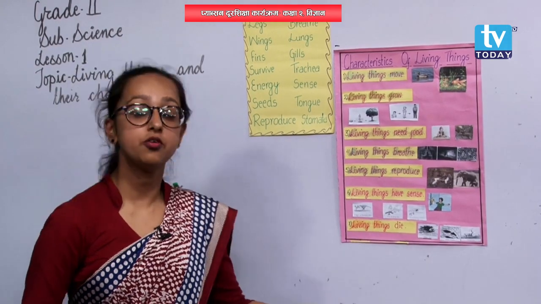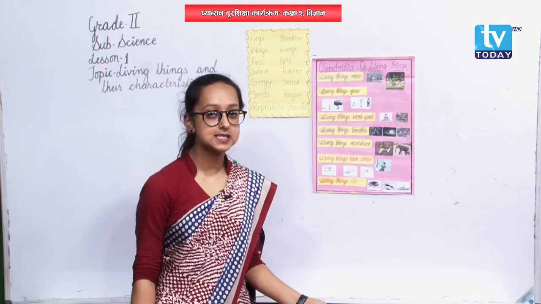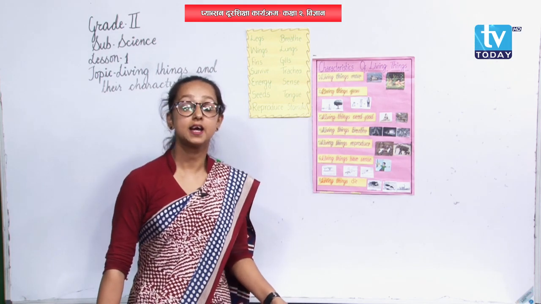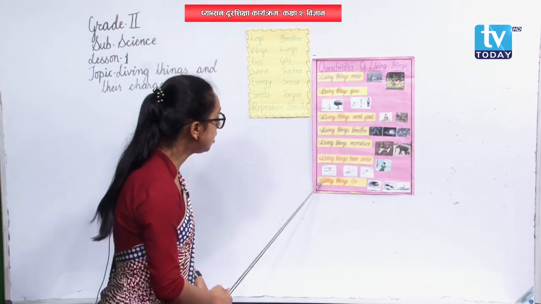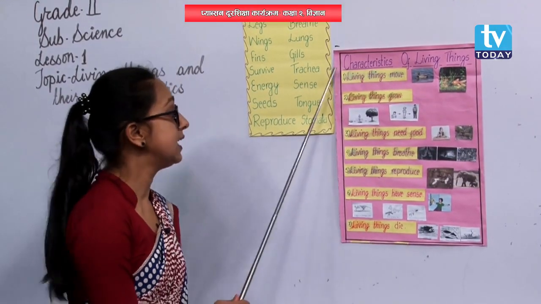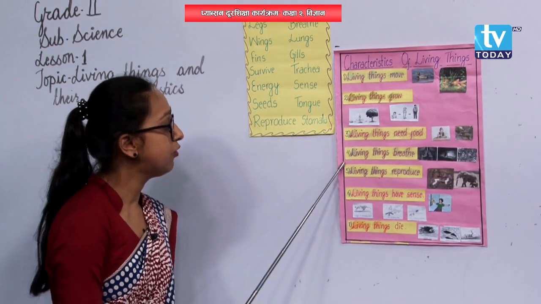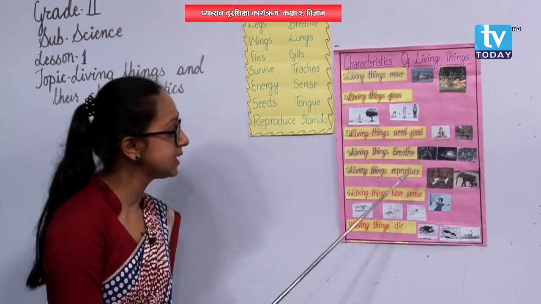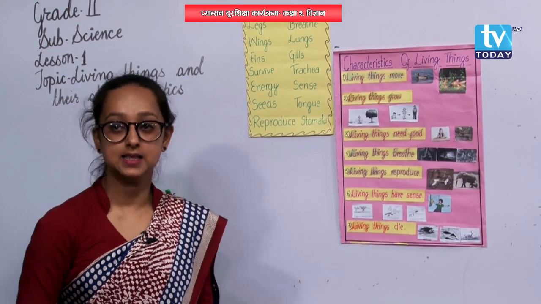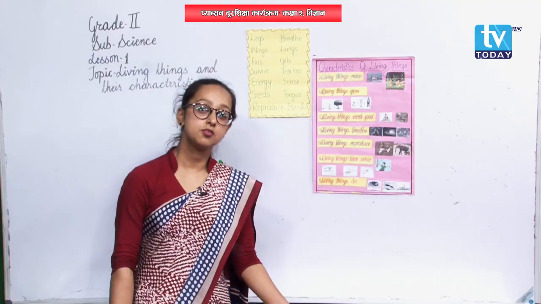Okay, let's go to a short revision of the chapter. We went through the characteristics of living things and we said that living things are the things that have life in them. We have learnt altogether 7 characteristics of living things. First, living things move. Second, living things grow. Third, living things need food. Fourth, living things breathe. Fifth, living things reproduce. Sixth, living things have sense. Seventh, living things die.